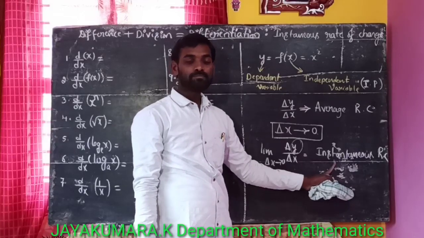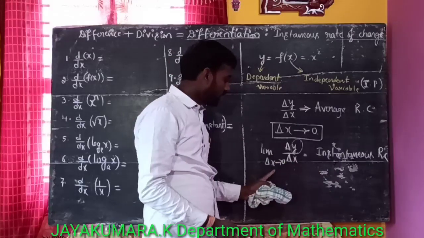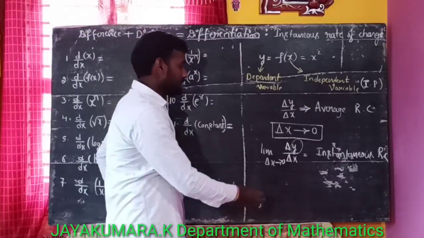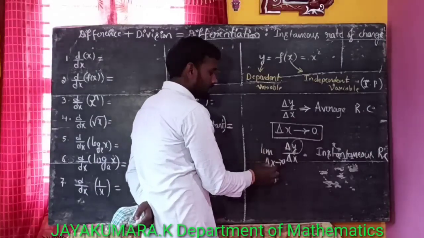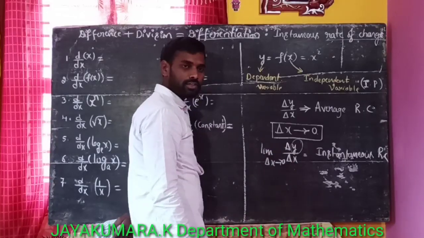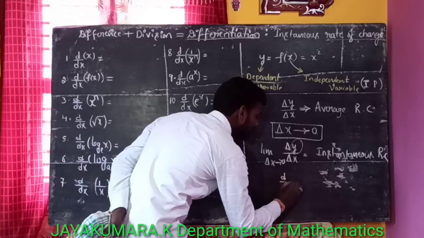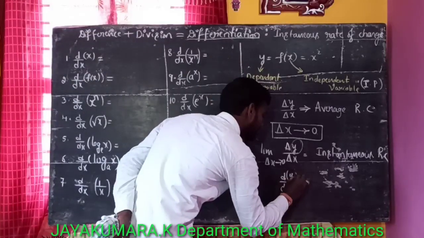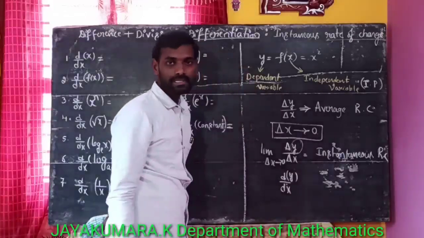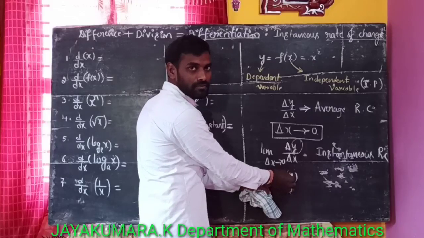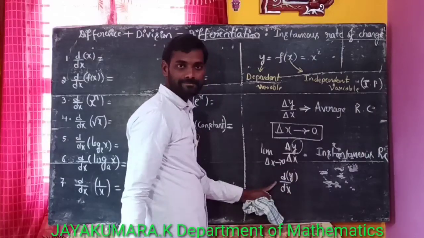There is another notation for this instantaneous rate of change. The limit as delta x tends to 0 of delta y by delta x can also be written as d by dx of y, which means the derivative, or differentiation, of the function y with respect to x.